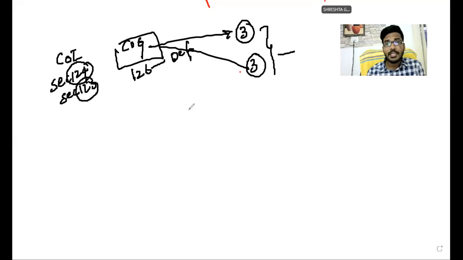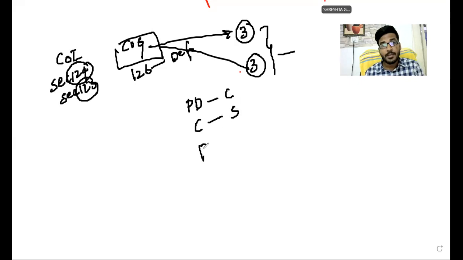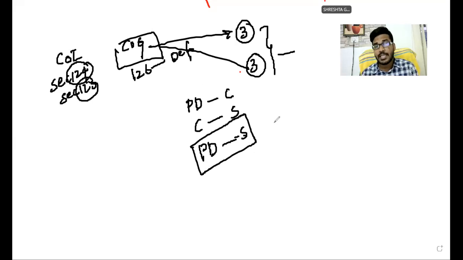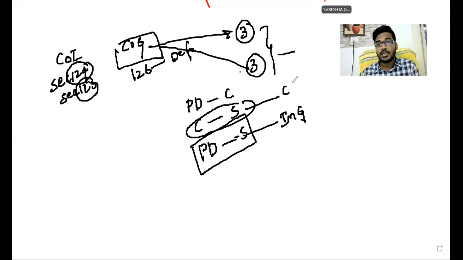Out of these three contracts, there is the contract between the principal debtor and creditor, the contract between the creditor and surety, and the contract between the principal debtor and surety. Between the principal debtor and surety, there is an implied contract of guarantee, which we discussed in the last class. And between creditor and surety, there is a contract of surety. In that situation, generally there is no consideration.